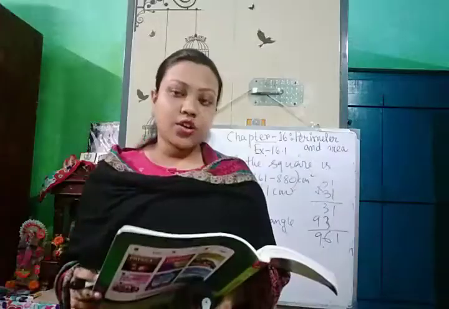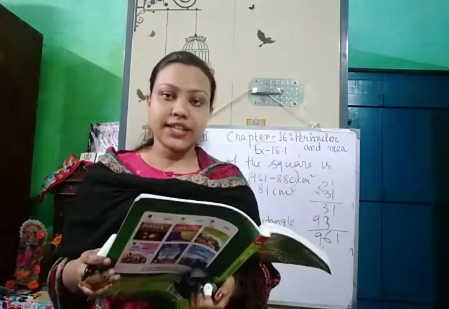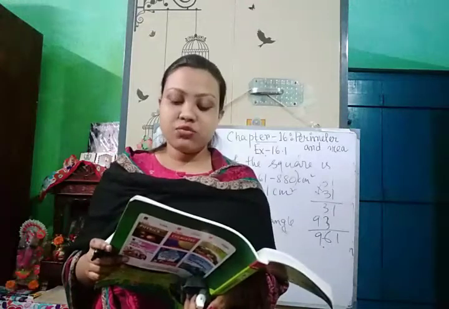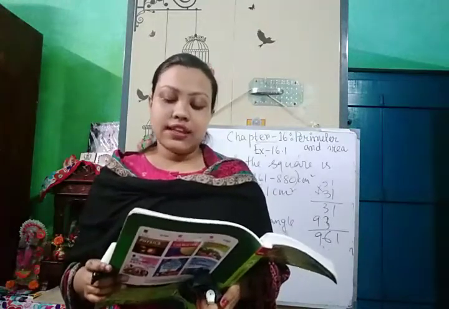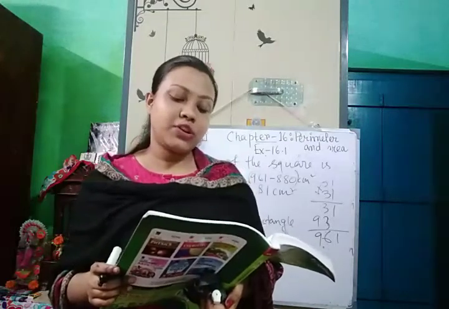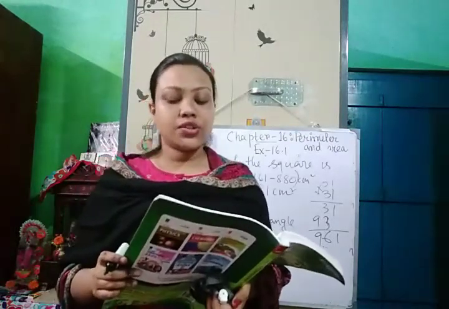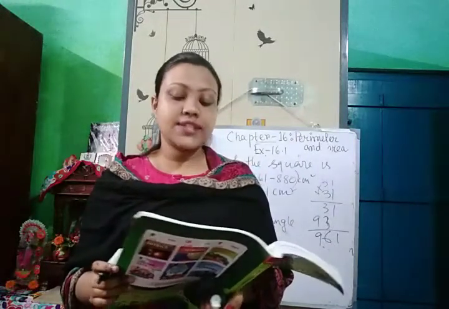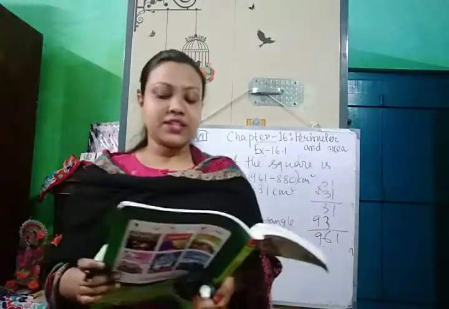Okay, so next I am doing question number 8. Question number 8 is, a door of breadth 1 meter and height 2 meter is fitted in a wall. The length of the wall is 4.5 meter and the height is 3.6 meter. Find the cost of whitewashing the wall if the rate of whitewashing the wall is rupees 20 per meter square.